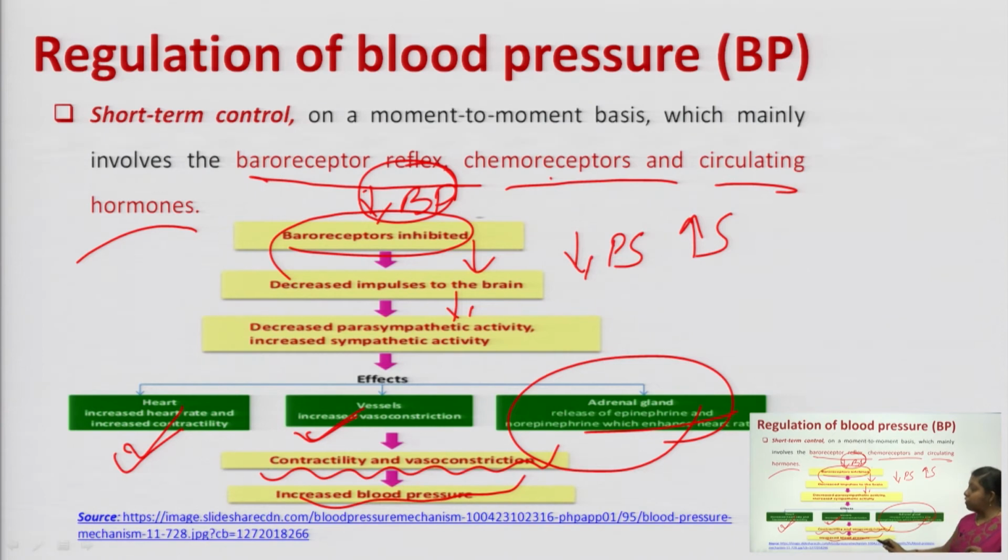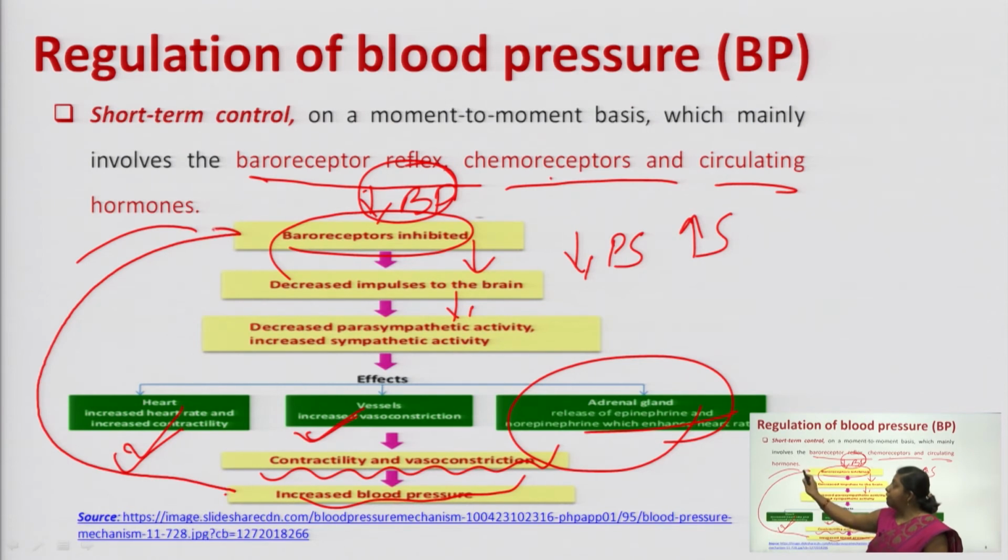So, these two properties together increase your blood pressure. Fine. So, once your blood pressure has increased, we have started with low BP, which has now increased. So, this increased BP will now be sensed by your baroreceptors. So, again your baroreceptors, which were previously inhibited, now come back to the normal situation. Fine. So, that is the short term regulation.